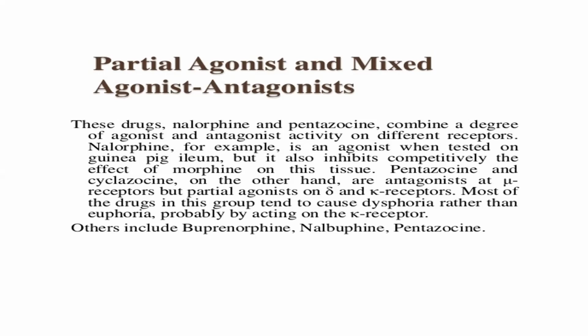Nalorphine is an example of an agonist when tested on the guinea pig ileum, but it also competitively inhibits the effect of morphine on this tissue. Pentazocine and cyclazocine, on the other hand, antagonize the mu receptor but are partial agonists on the other receptor. Most of the drugs in this group tend to cause dysphoria rather than euphoria, probably by acting on the kappa receptor. Others include buprenorphine and nalbuphine and pentazocine.